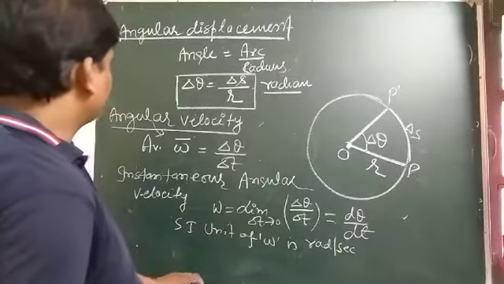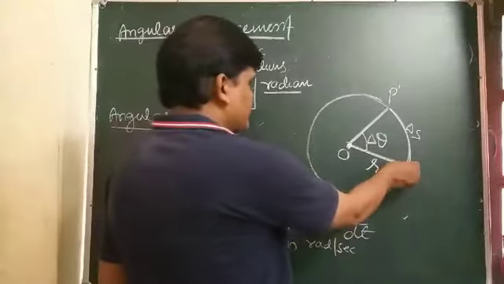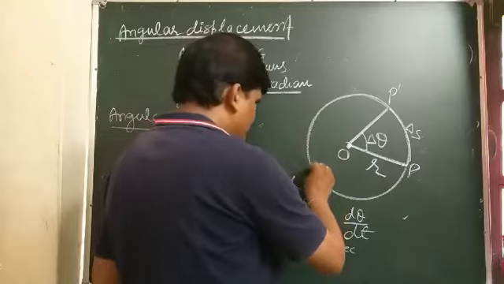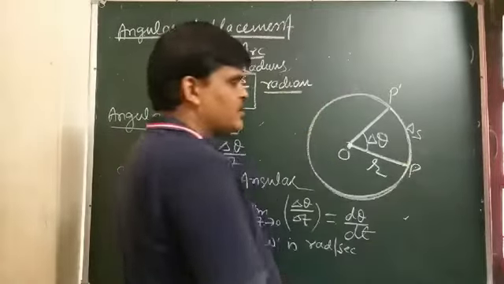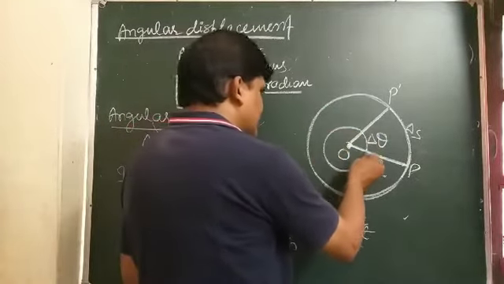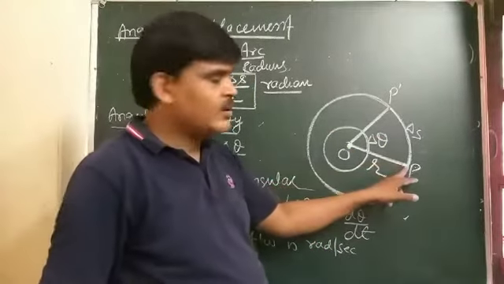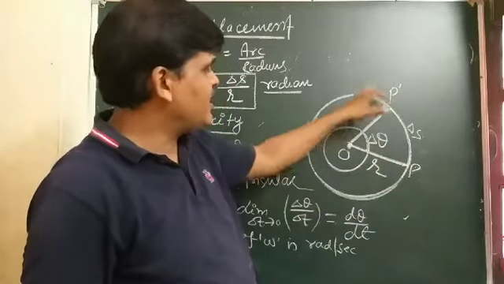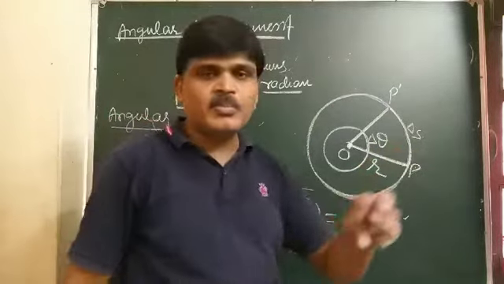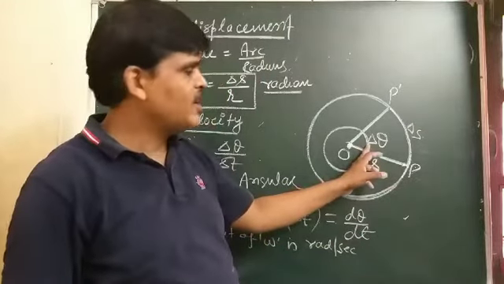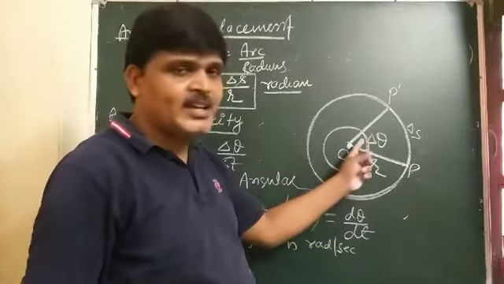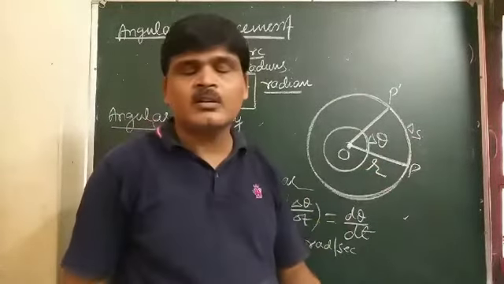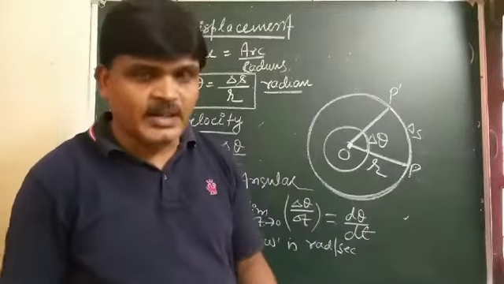And student, what is the angle subtended by the radius vector when it moves one complete rotation? It means the angular displacement is 2 pi, and the time taken by the particle to complete one rotation is the time period.